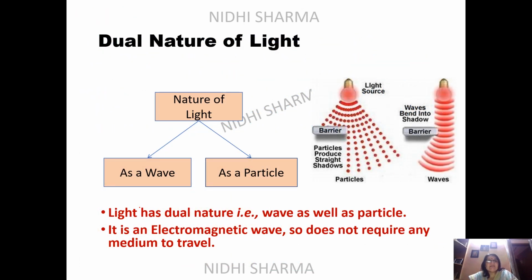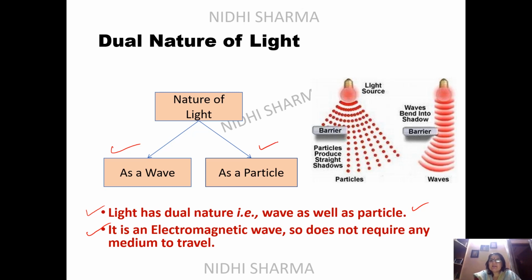Now you can see that light has a dual nature. Last year we had done that light is a transverse wave. If you remember, light is a transverse electromagnetic wave, which does not require any medium to travel. So this is one nature of light. Then light has a dual nature. Why have I written this? Because light has a special nature of a particle also. So you can see the nature of light as a wave as well as a particle.